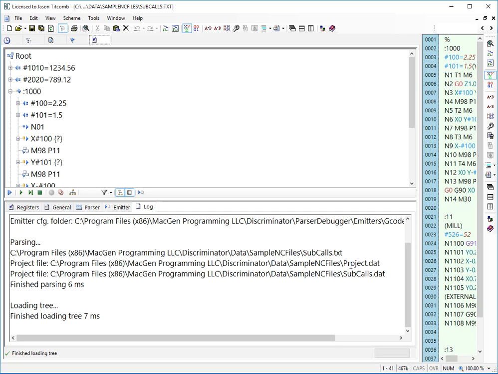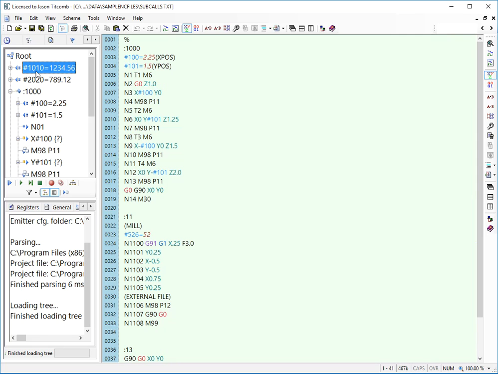So if the project.dat resides in the folder of any NC file, it will be loaded first. And we see the results here where these two variables are being set. One is being loaded from the subcalls.dat and the other is being loaded from the project.dat.